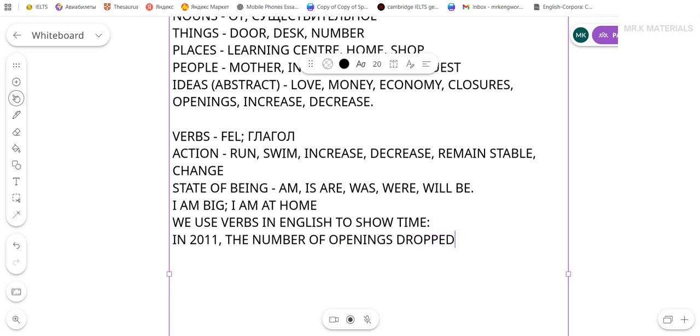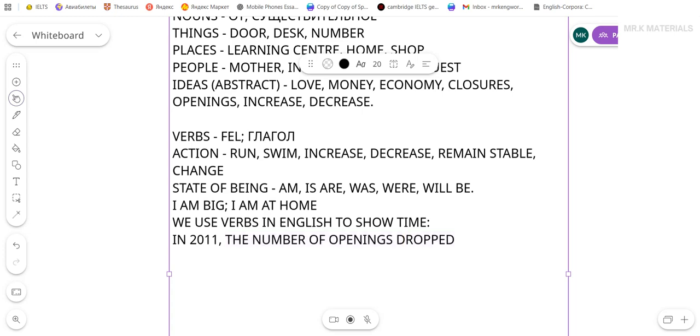Now here you may say, should I use was here to show time? But as I said, any verb will do here. Any verb is enough here to show time. If I already have a verb, then I don't need to put state of being verb. This already shows time. Dropped. It's in the past. It already shows that this happened in the past.